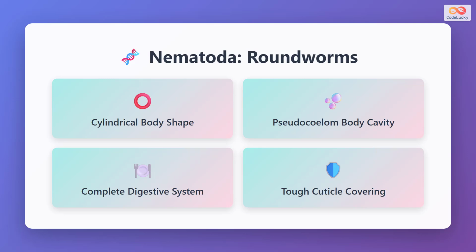Roundworms, classified in phylum Nematoda, represent an evolutionary advancement over flatworms. They have a cylindrical body shape, appearing round in cross-section rather than flat. Unlike flatworms, roundworms possess a pseudocoelom, which is a body cavity that is not completely lined with tissue. This cavity provides space for organ development and allows for more complex body functions. Roundworms have a complete digestive system with both a mouth and an anus, unlike flatworms which have only one opening. They are covered by a tough, protective cuticle that they shed periodically as they grow.